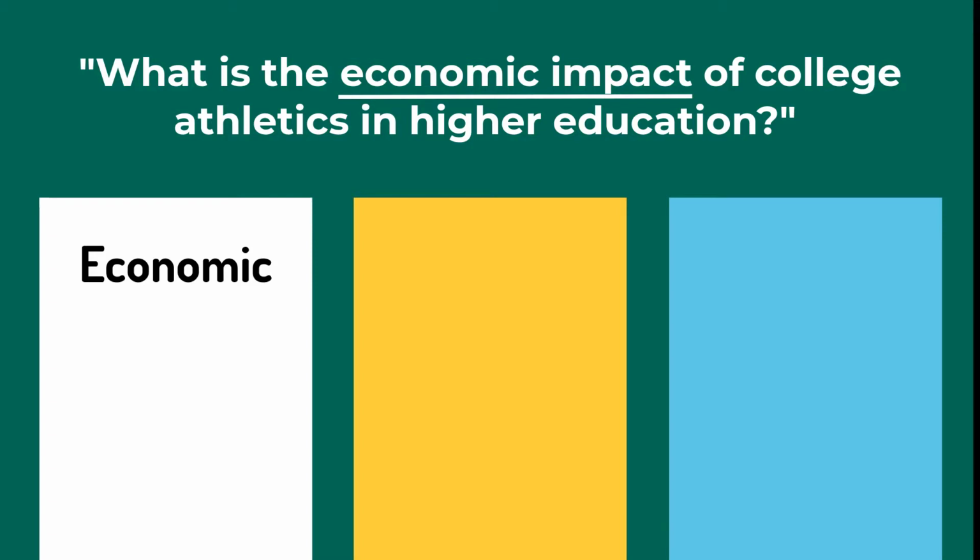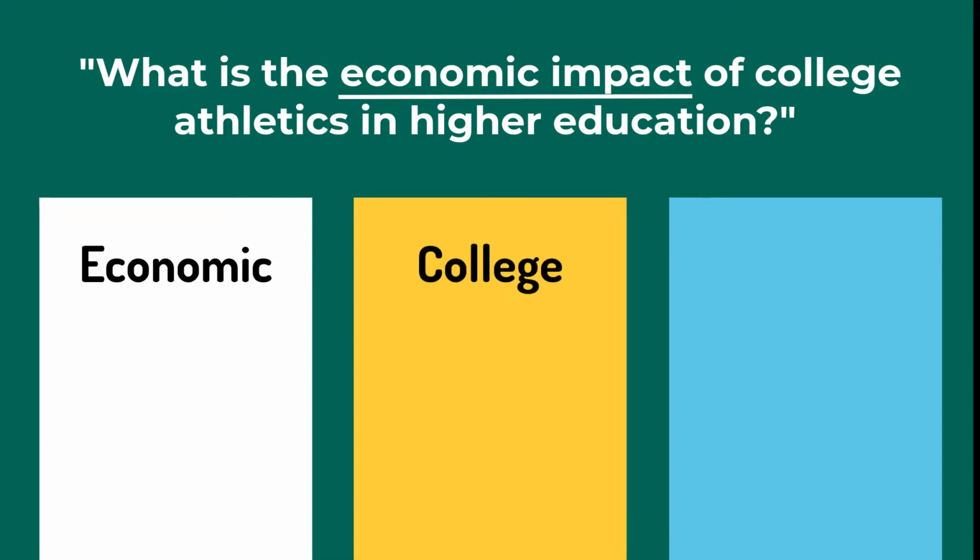Second, you risk cutting out results that are relevant, but don't happen to use the same word. For example, if the author uses the words economic consequences or economic benefits, you might end up cutting out these very relevant results if you're too specific by using impact. So again, simple is key.